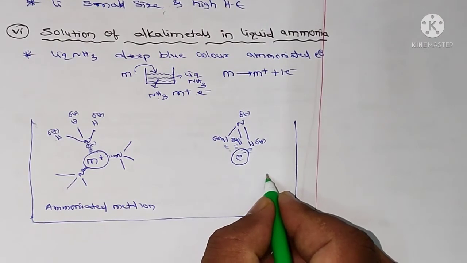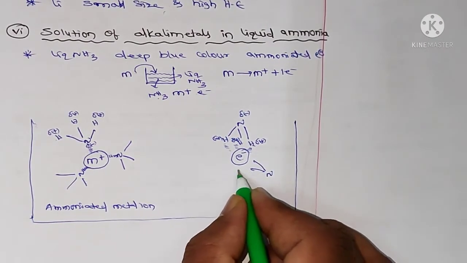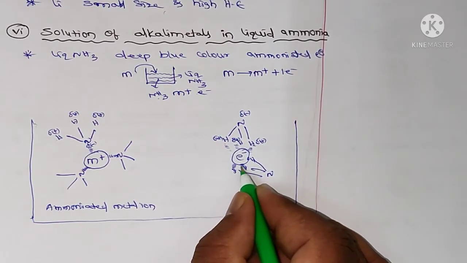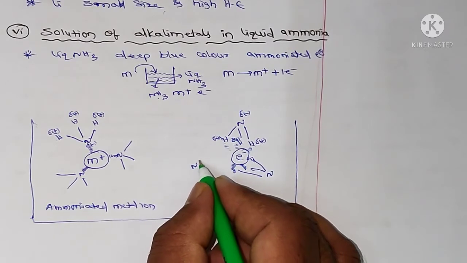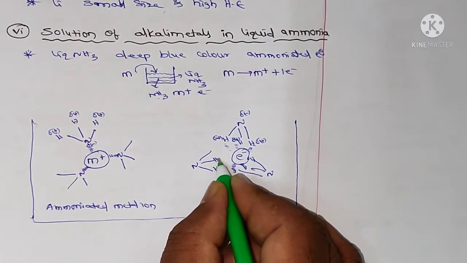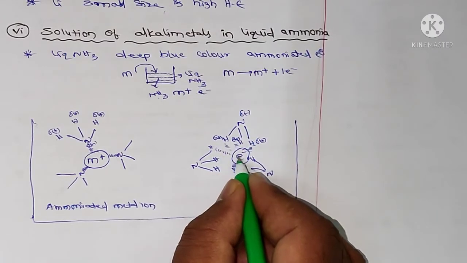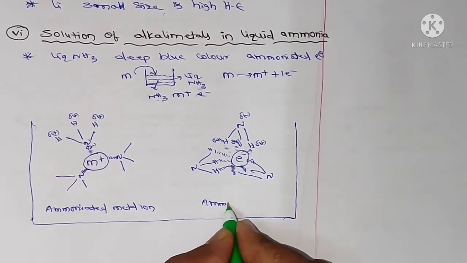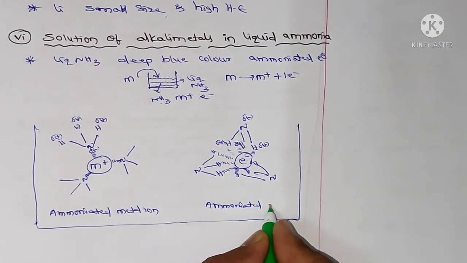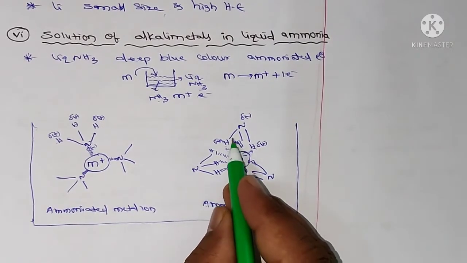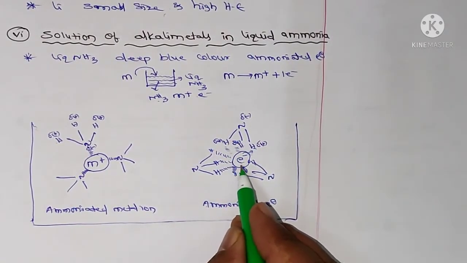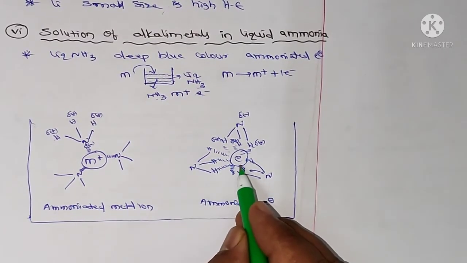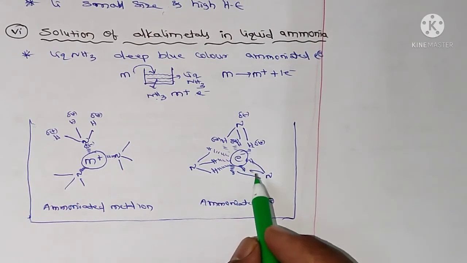And here also another molecule NH3, hydrogen, hydrogen, hydrogen, and attraction between the electron and hydrogen. And here also NH3, so attraction between the electron and hydrogen. So this electron is called an ammoniated electron, because that electron is surrounded by ammonia molecules. So due to this ammoniated electron, the solution will get deep blue color.